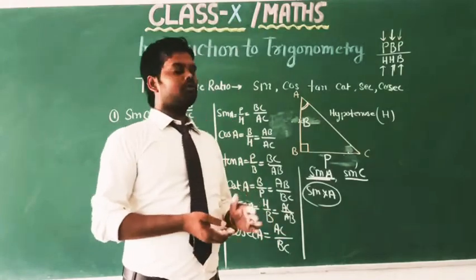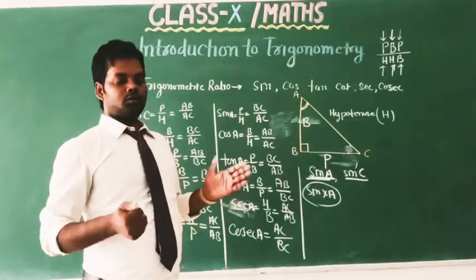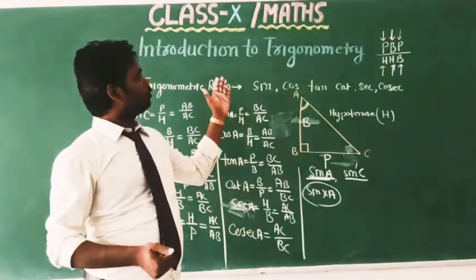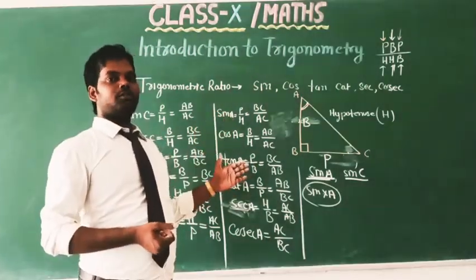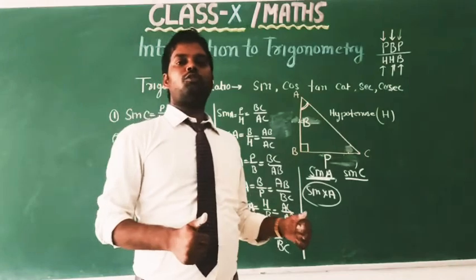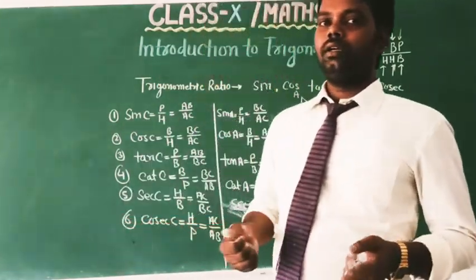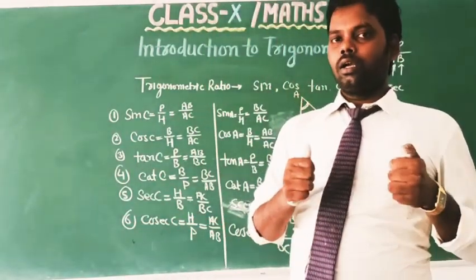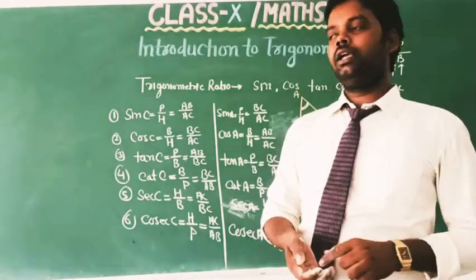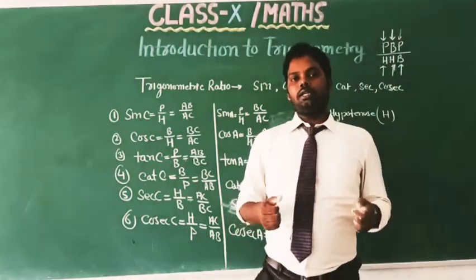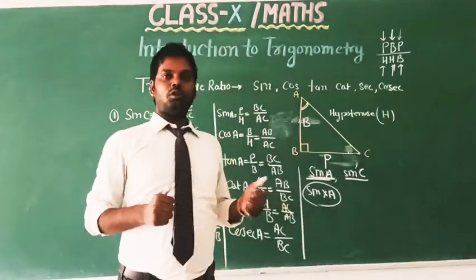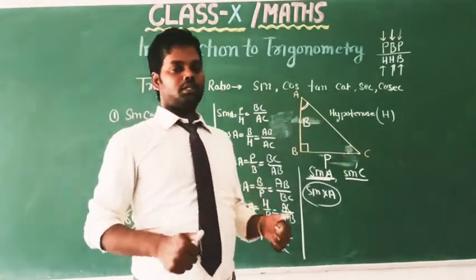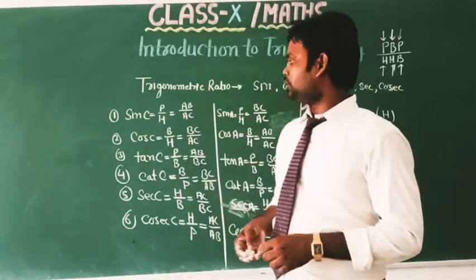Dear children, so this is the introduction to trigonometry: six ratios defined in a right angle triangle for an acute angle, sine, cos, tan, cot, sec, cosec. I hope this is clear to everyone, what the six trigonometric ratios are.